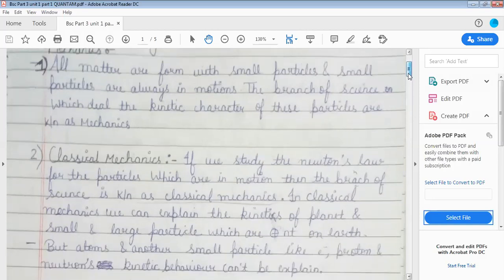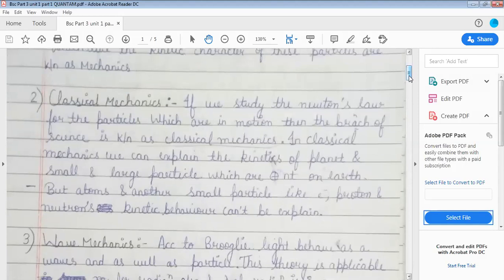Classical mechanics: if we consider the study of Newton's law for the particles which are in motion, then the branch of science is known as classical mechanics.